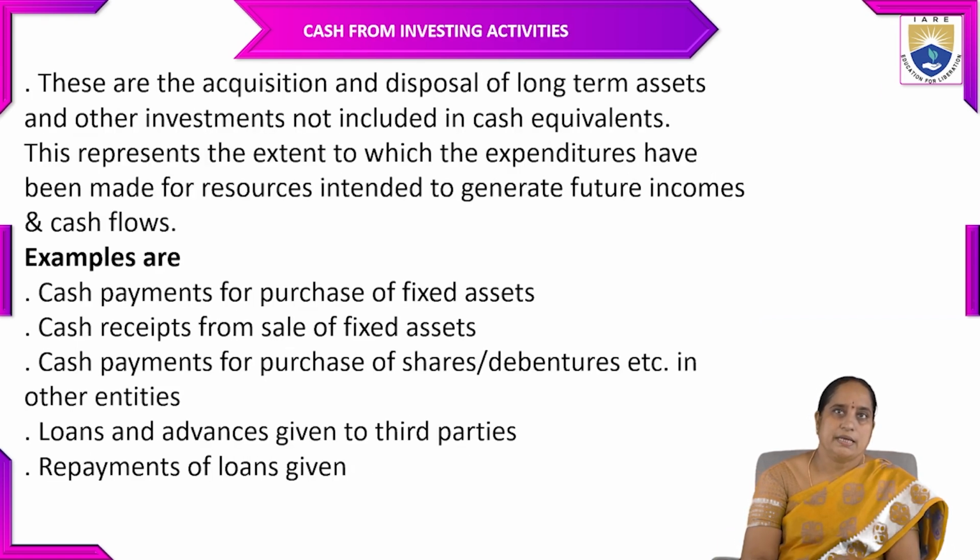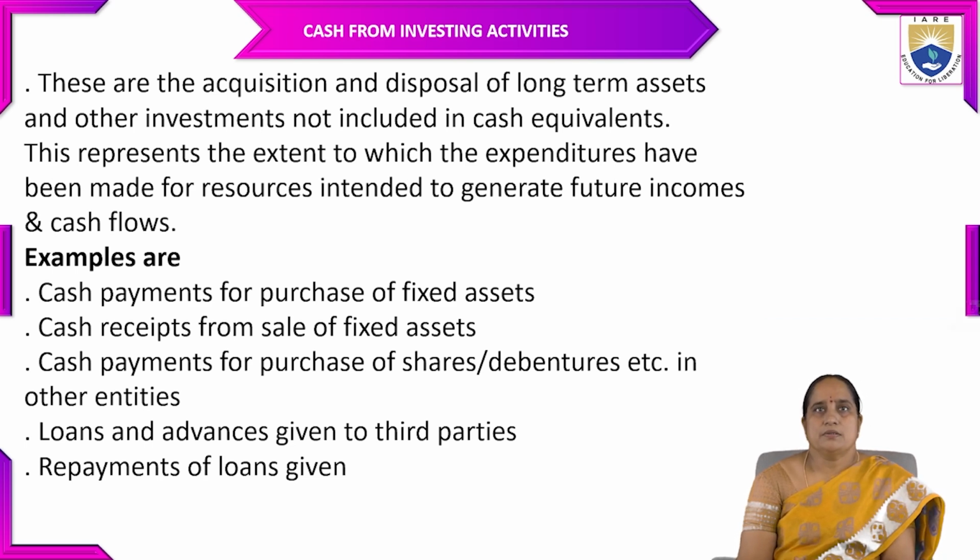Then the second one is cash from investing activities. These are the acquisition and disposal of long-term assets and other investments not included in cash equivalents. This represents the extent to which expenditures have been made for resources intended to generate future income and cash flows.